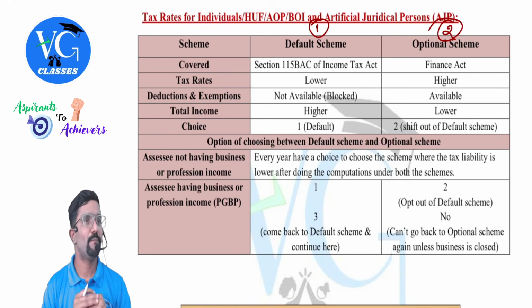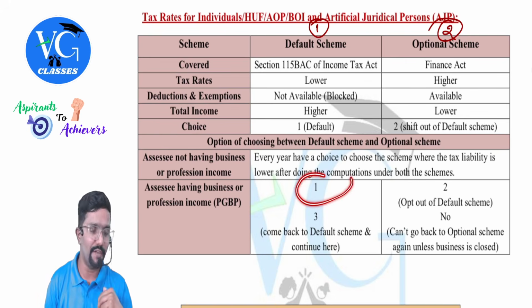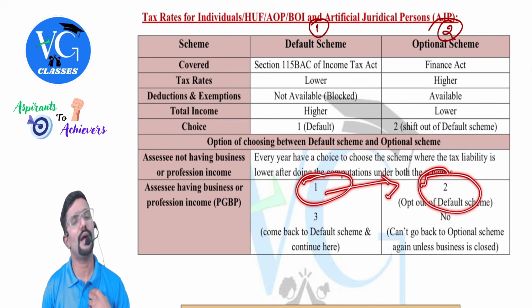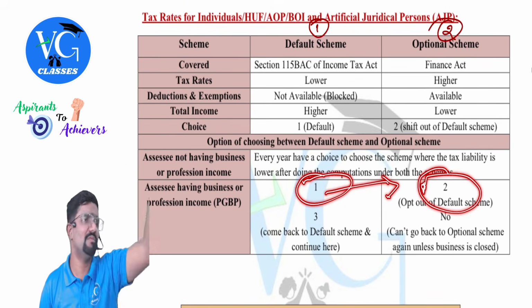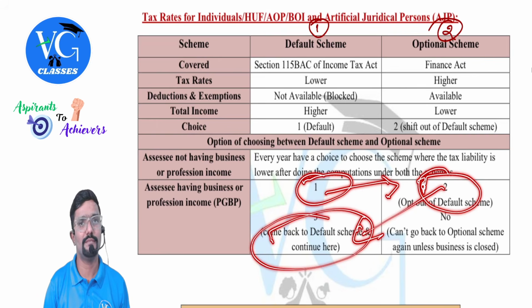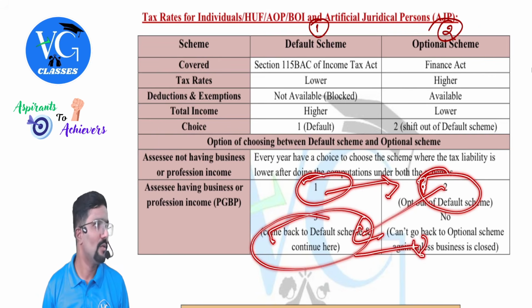Listen, I will repeat. Whenever we have an income under the head PGBP, that is business or profession, it is understood we are following default. "I don't like default. I want to follow optional. Can I go?" Yes. Once I go to optional, I have to continue with optional. "No, sir, in some year, I felt default is better. Can I come back?" Yes, you can come back. Once you come back, you will continue with default forever. "Sir, I want to follow optional." No chance. Hope you understood.